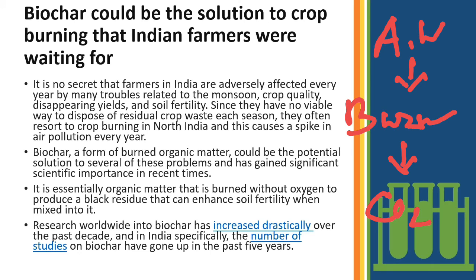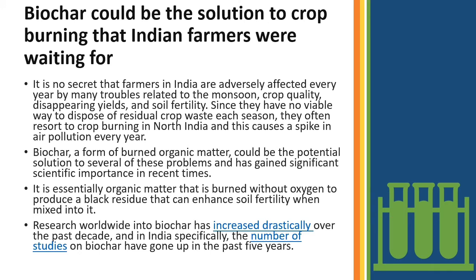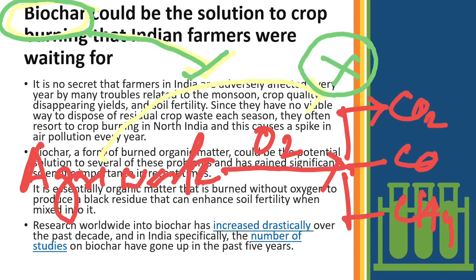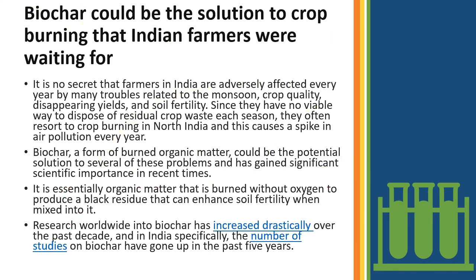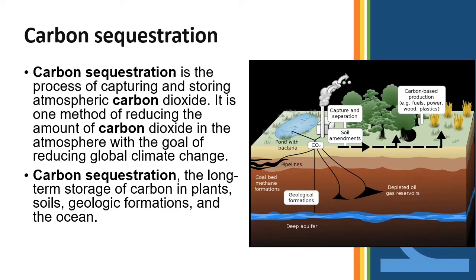So biochar is a process of the burning of organic matter, but in the absence of oxygen. When the organic matter is burned in the absence of oxygen, that means there will be no carbon dioxide, or in other words there will be no CH4, no formation of CO2, no formation of carbon monoxide, and so on. And in another way, this biochar will lead to fertility of the soil.